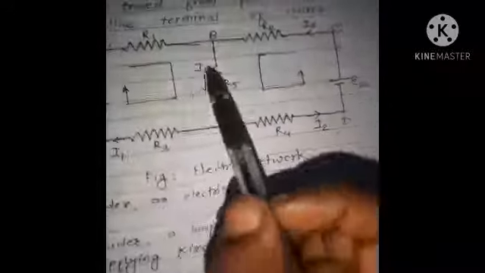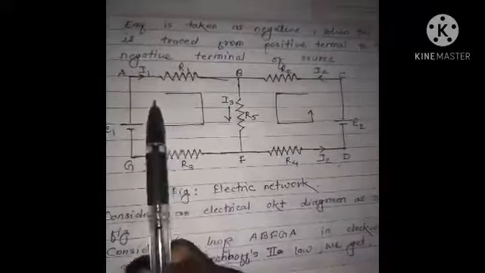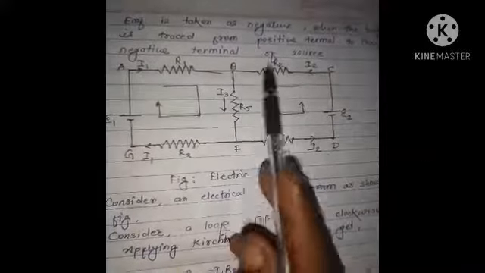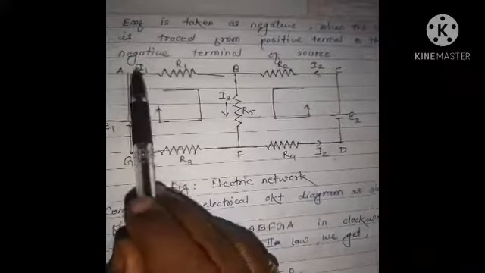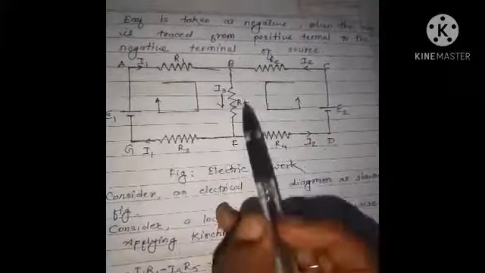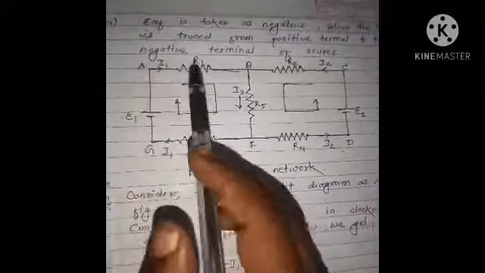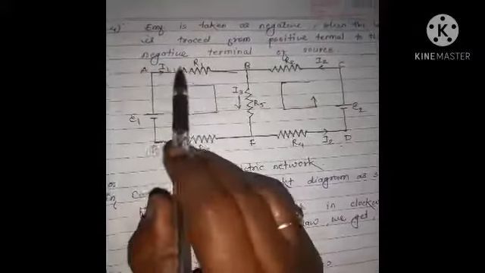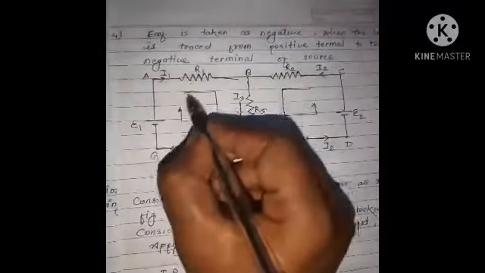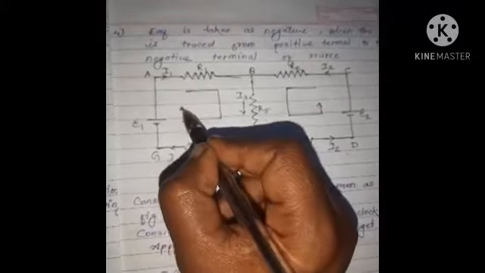To clear the first convention, see this circuit diagram. Consider the first loop A, B, F, G, A. In this loop, this shows the direction of the loop.